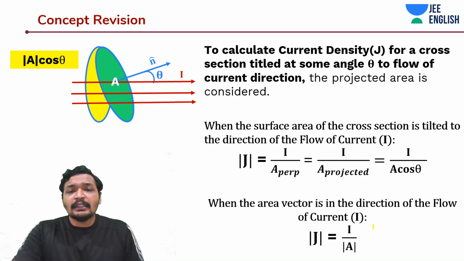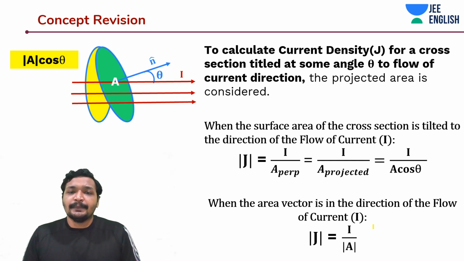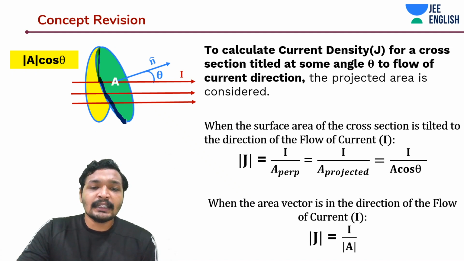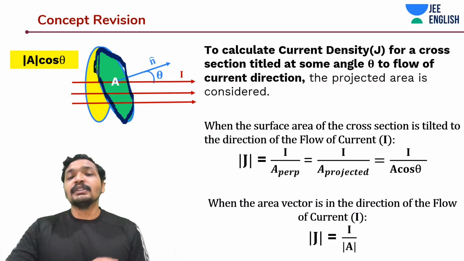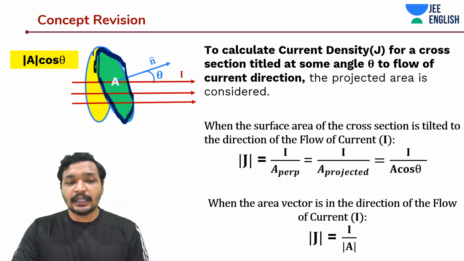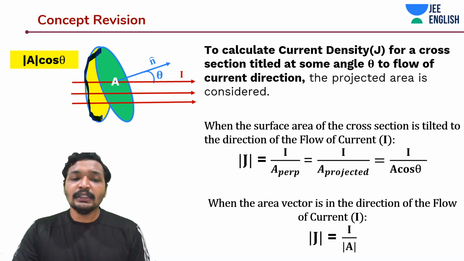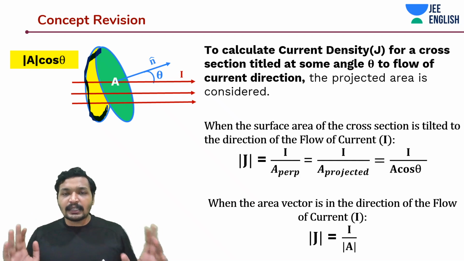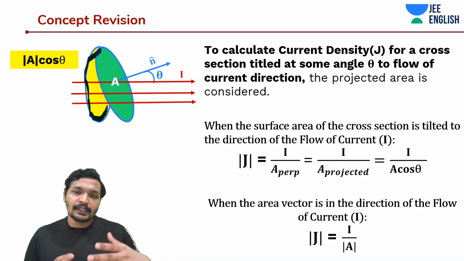Now you take the projected area in this case. Let's say this is the way initially the surface area was. Then you would notice that you are not really concerned about this total area, but about this projected yellow area. I told you the analogy: it's as if the current is only flowing through that projected area, not the entire surface area. It does not matter if the surface area is tilted.